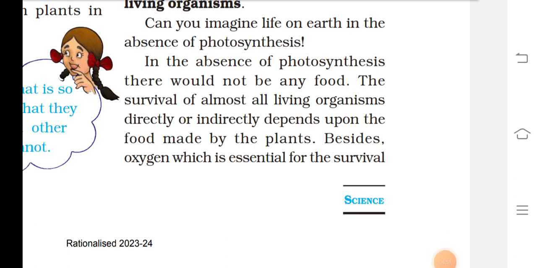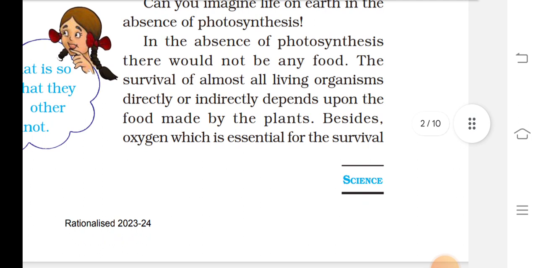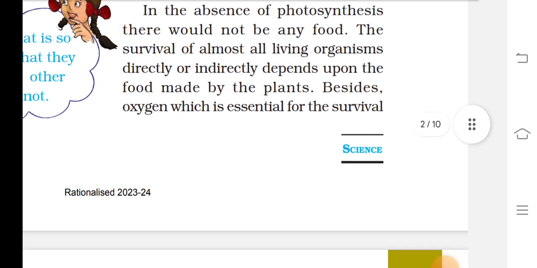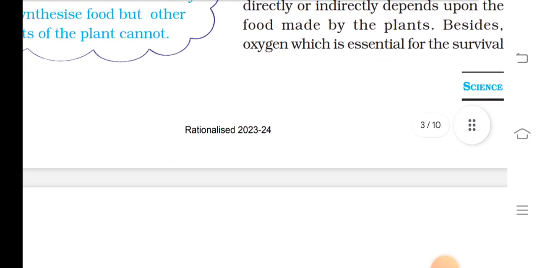Can you imagine life on Earth in the absence of photosynthesis? In the absence of photosynthesis, there would not be any food. The survival of almost all living organisms, directly or indirectly, depends upon the food made by plants. Besides, oxygen, which is essential for survival, would not be available.